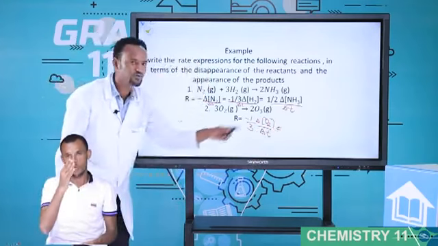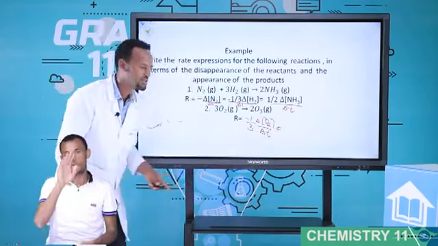What about for O3, students? Minus 1 over 2 or plus 1 over 2? Yes, very good, plus 1 over 2, change in concentration of O3 over change of T. It is positive because O3 is a product. The O2 term is minus because it is a reactant. I think this is very simple.